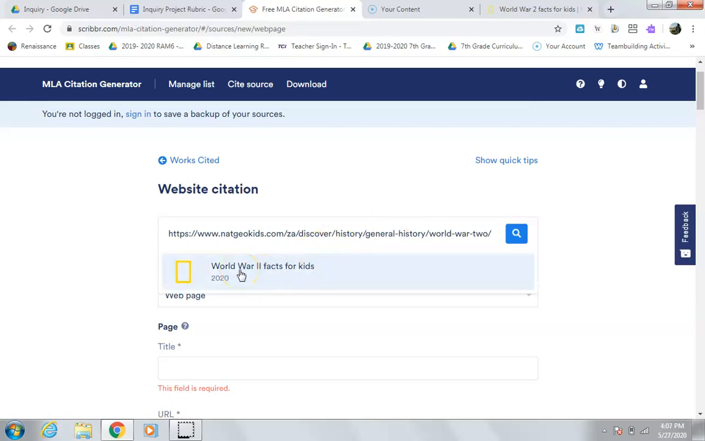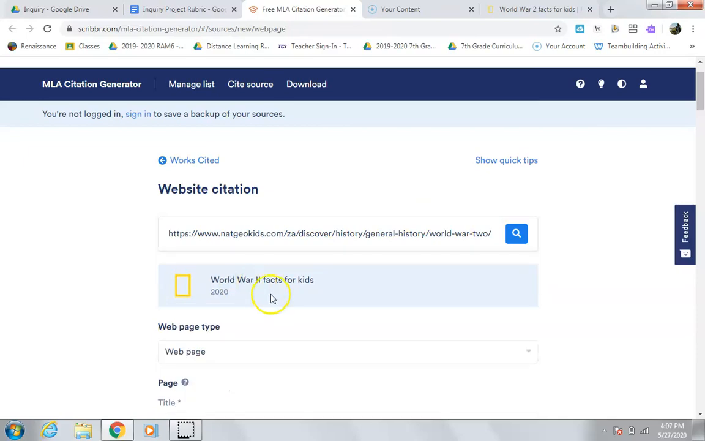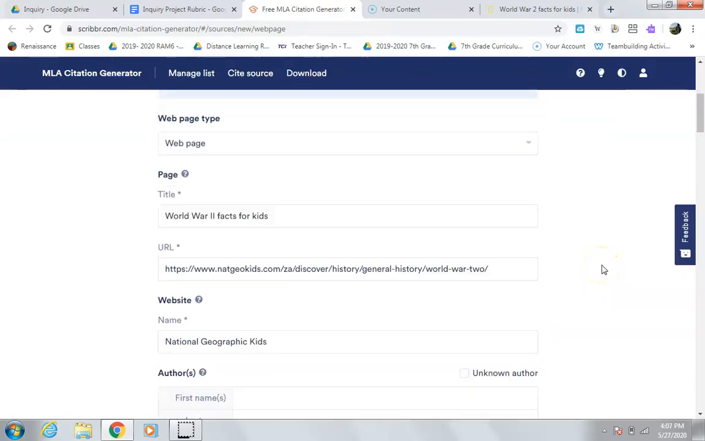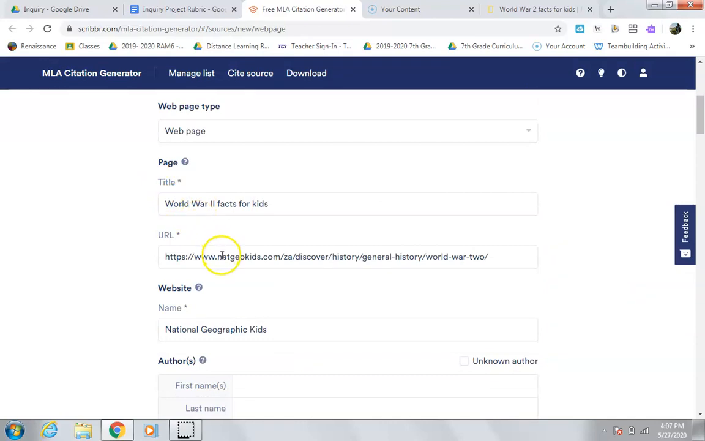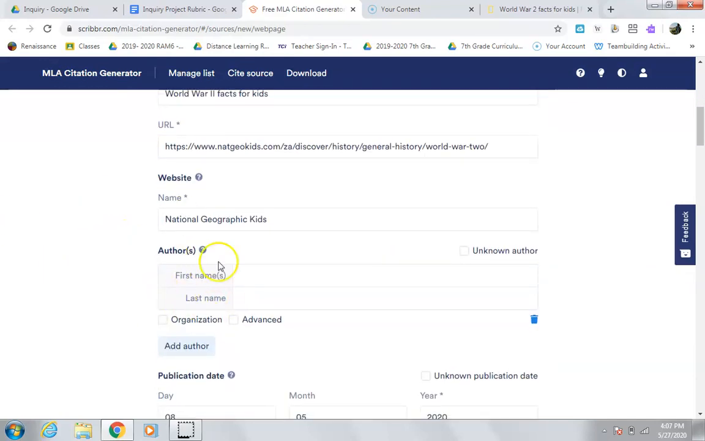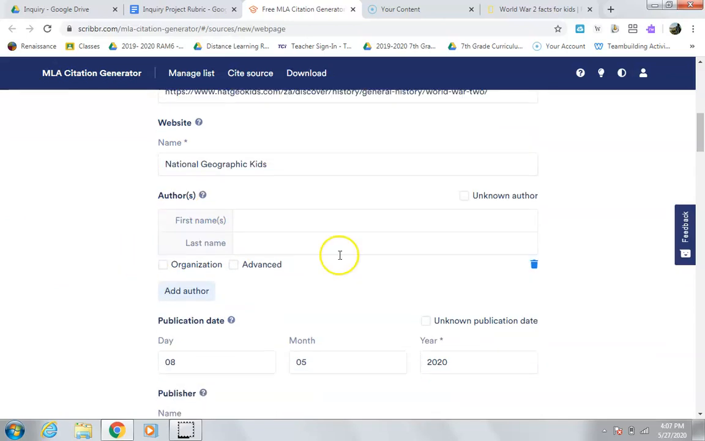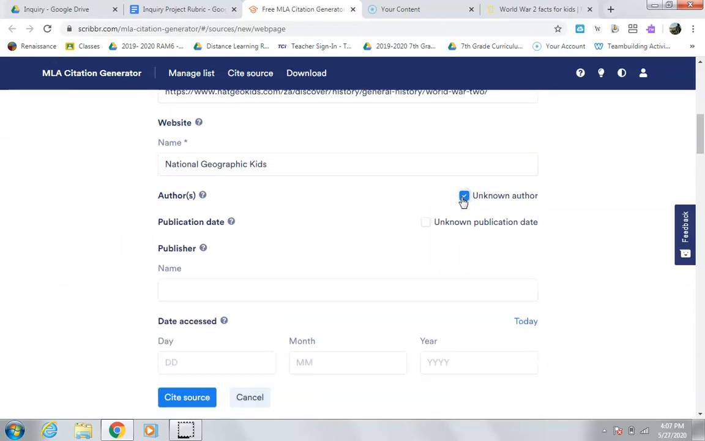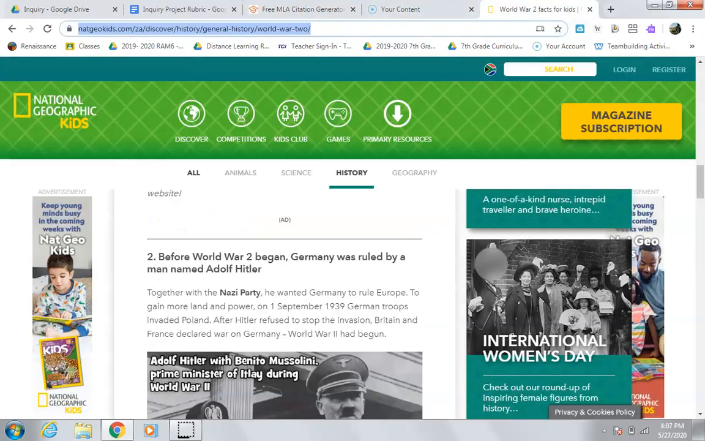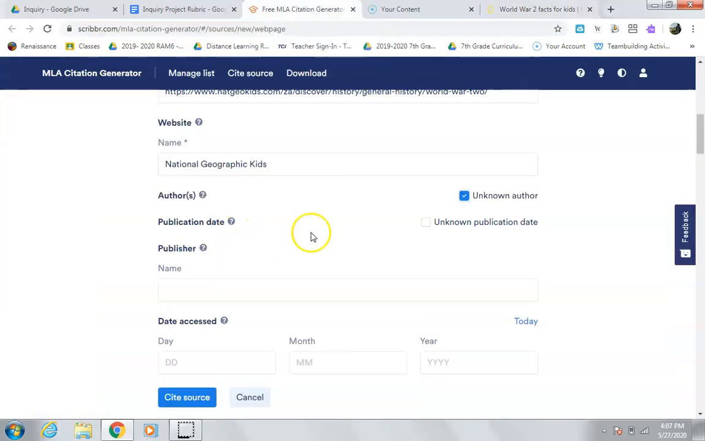Right here, it knows this website. So we'll click the website and hey, everything filled in for us. This is fantastic. If there are no authors, like there seems to be no authors on this one, you just click the unknown author, which is awesome. We don't know when this website was posted. Sometimes that happens, it's no big deal. You just click unknown publication date.